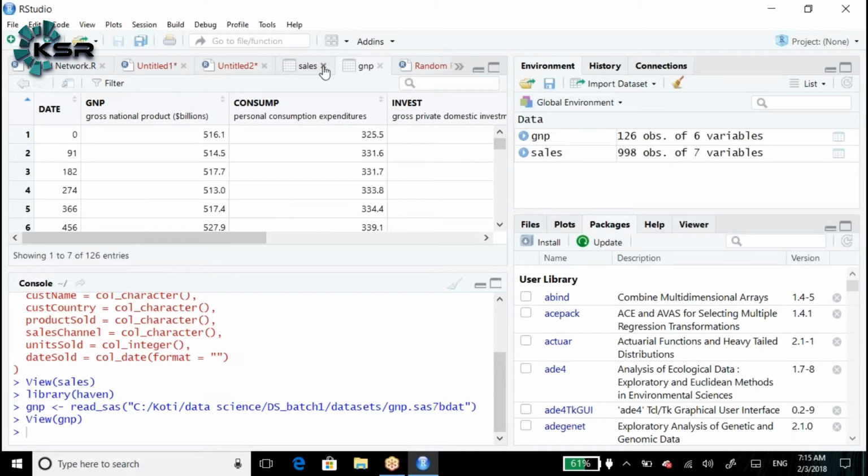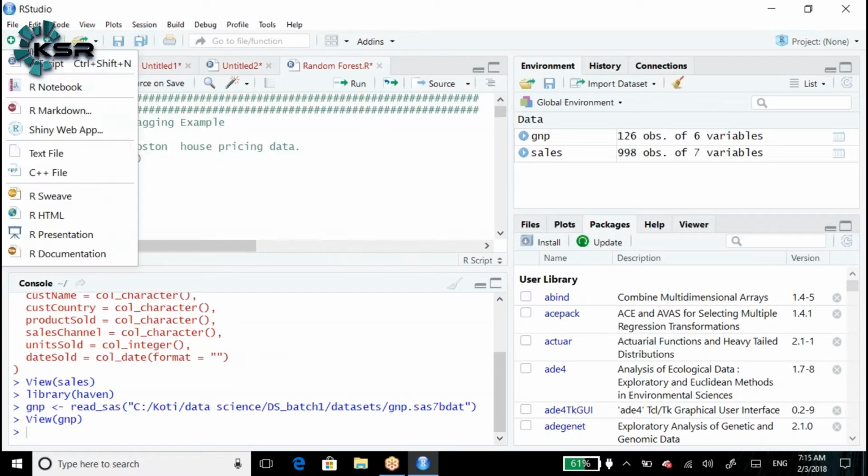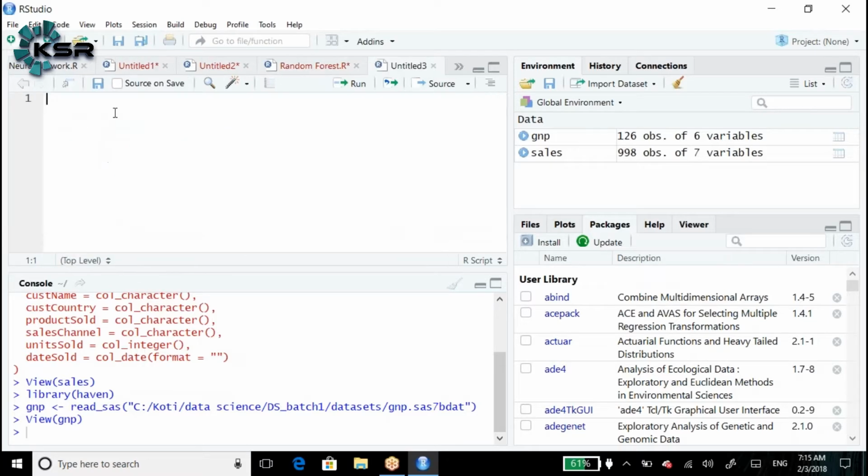Here, whenever you receive the data, the first and foremost point you need to look at is how many rows I have and how many columns we have. Rows are nothing but observations, and columns are nothing but variables in data science.